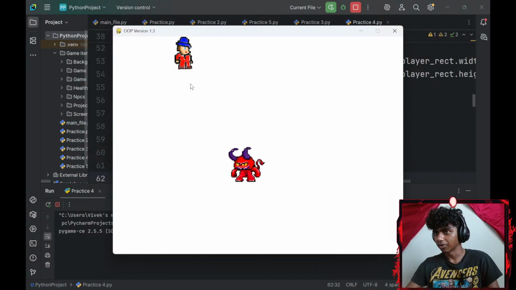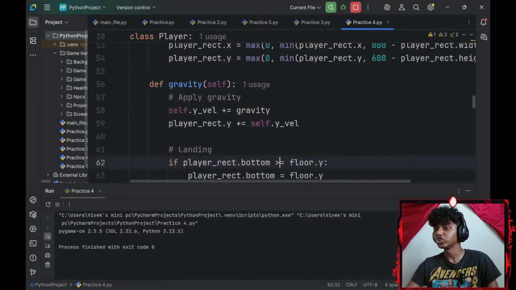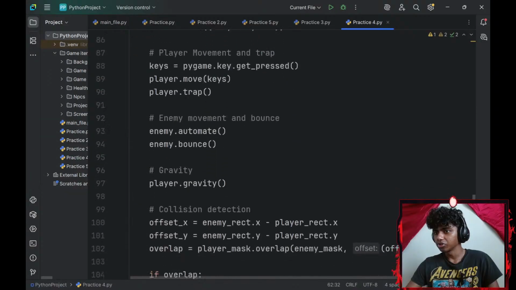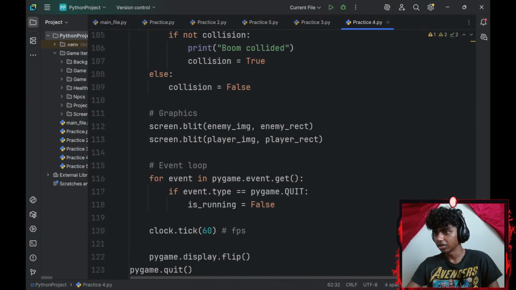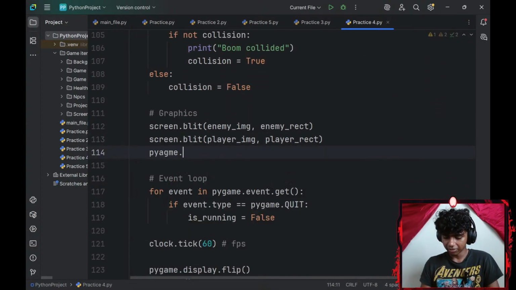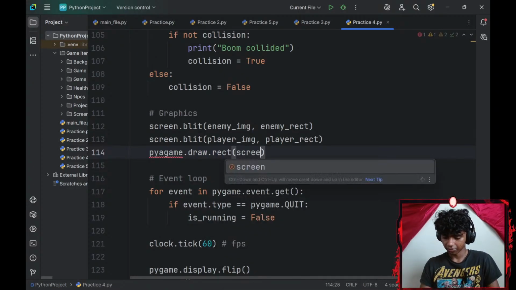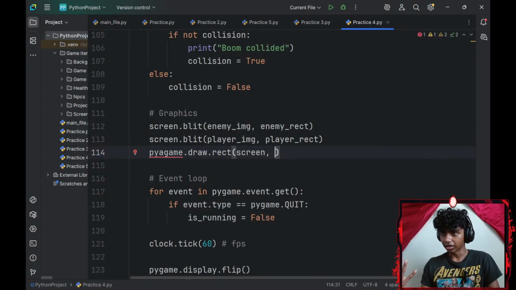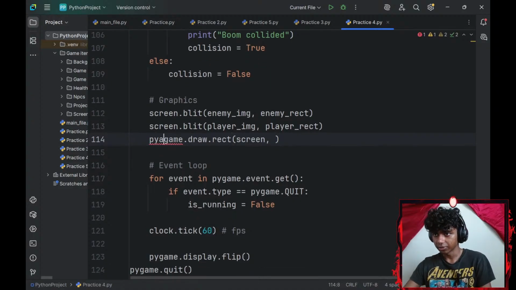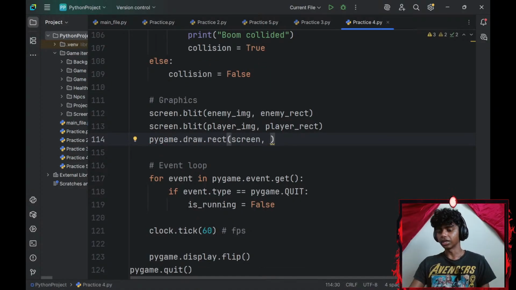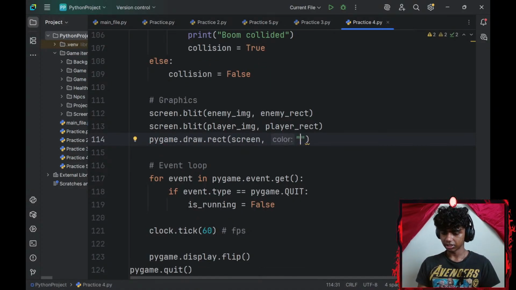Okay, that just leaves it up. That's probably my, oh, I didn't draw my floor. Let me go to my graphics there and go with pygame.draw.rect. I want to draw my rectangle, which is basically my floor, so I want the surface to be my screen. There we go. And then let me fix my typo. Okay, the color is going to be, let's see, 0 0 0.